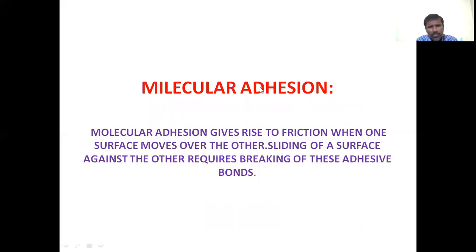Some more causes of friction. The first is molecular adhesion. So what is molecular adhesion? Molecular adhesion gives rise to friction when one surface moves over the other. Sliding of a surface against the other requires breaking of these adhesive bonds.